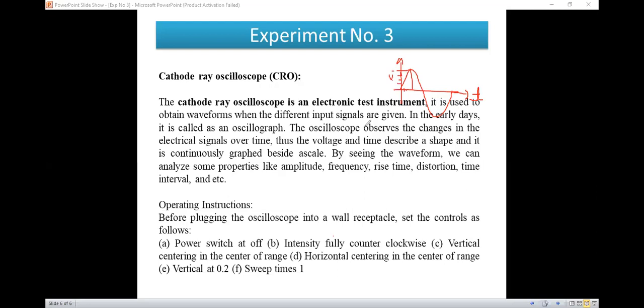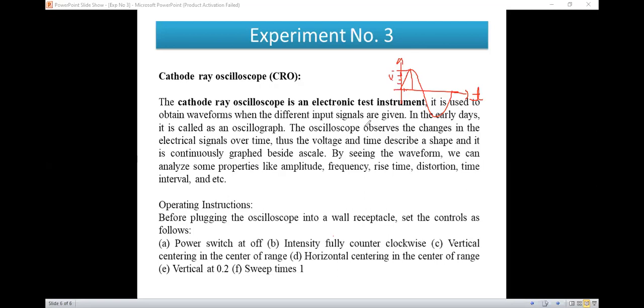Then vertical centering in the center of range, and horizontal centering in the center of range.